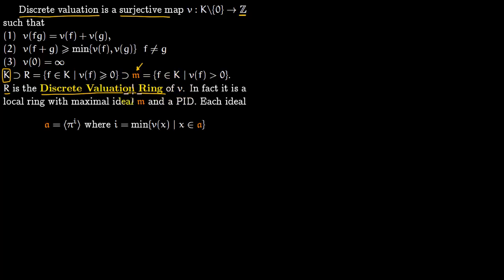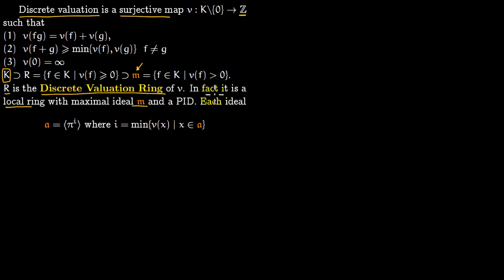So in fact, this is a local ring which has a maximal ideal M. So you have a local ring and you have a maximal ideal M. So we can always talk about the residue field R modulo M. Another thing to notice is that R lies within the field K. So R has to be an integral domain because it lies within a field.